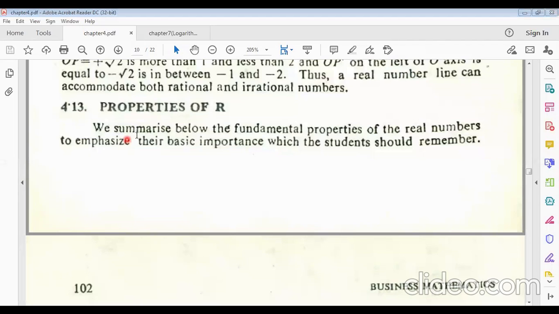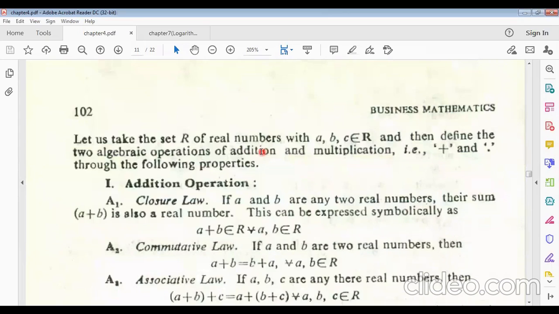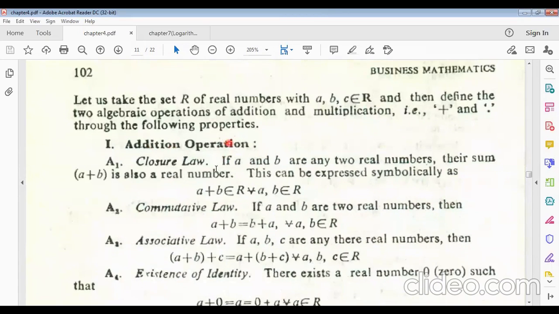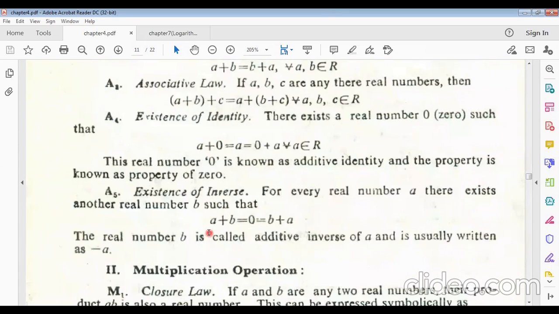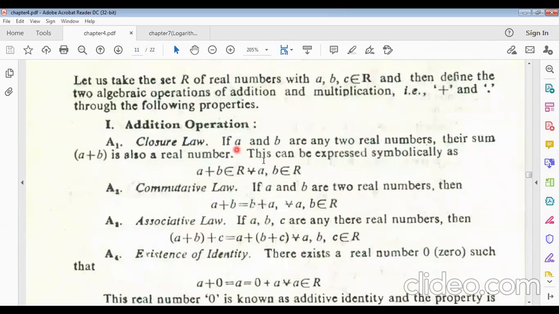Now, properties of real numbers. We summarize below the fundamental properties of real numbers, like natural numbers. Addition operation: closure law, commutative law, associative law, existence of identity, existence of inverse. Suppose a and b are any two real numbers, their sum is also a real number. a plus b belongs to real numbers, for all a, b belonging to real numbers.